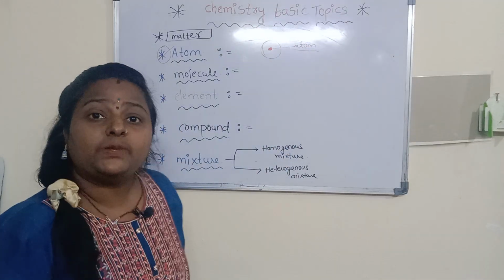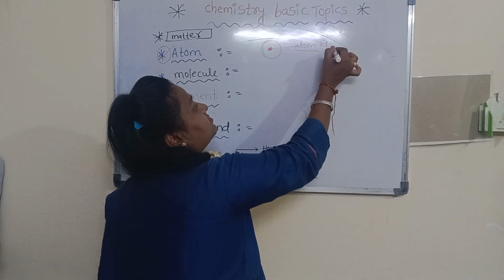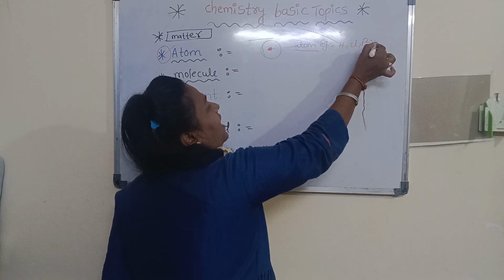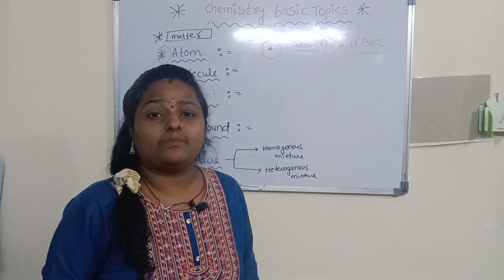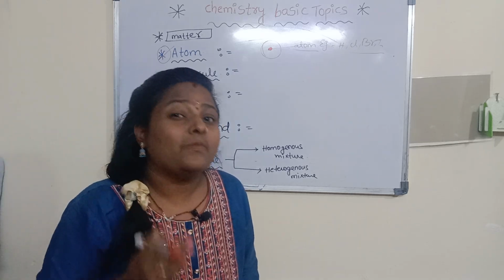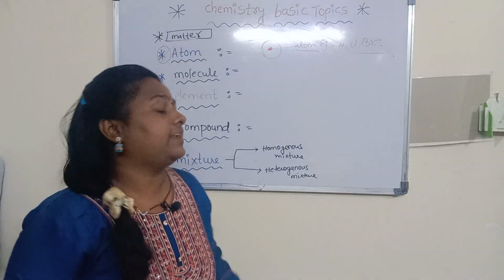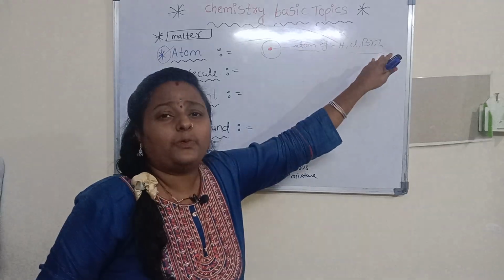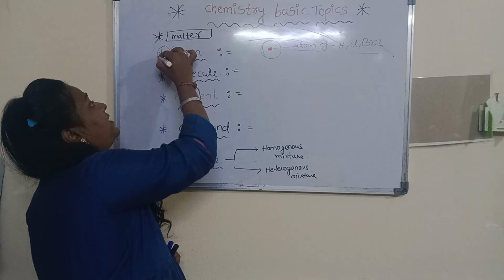What are the examples of atom? Hydrogen atom, chlorine atom, bromine atom, iodine atom. We can take a lot of examples of atom. Atom is the smallest particle of matter. Examples of atom: hydrogen, chlorine, bromine and iodine.